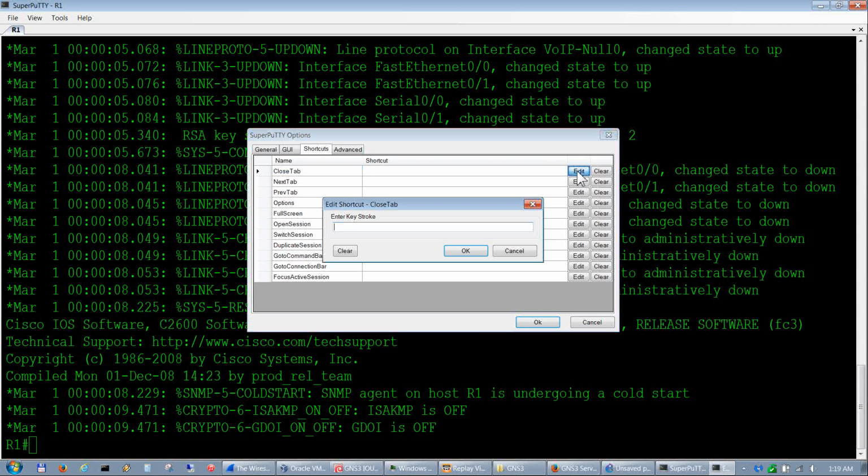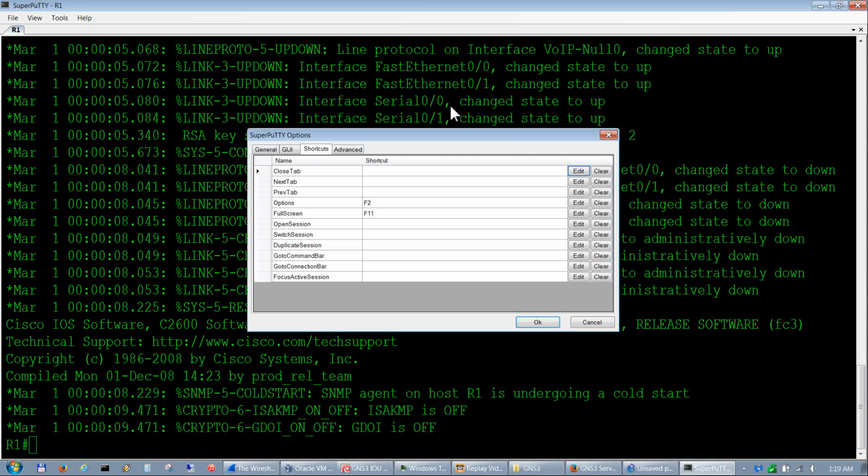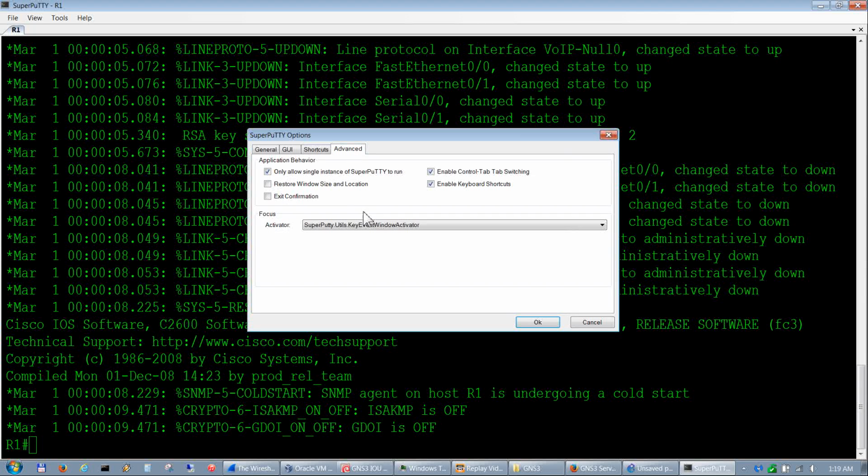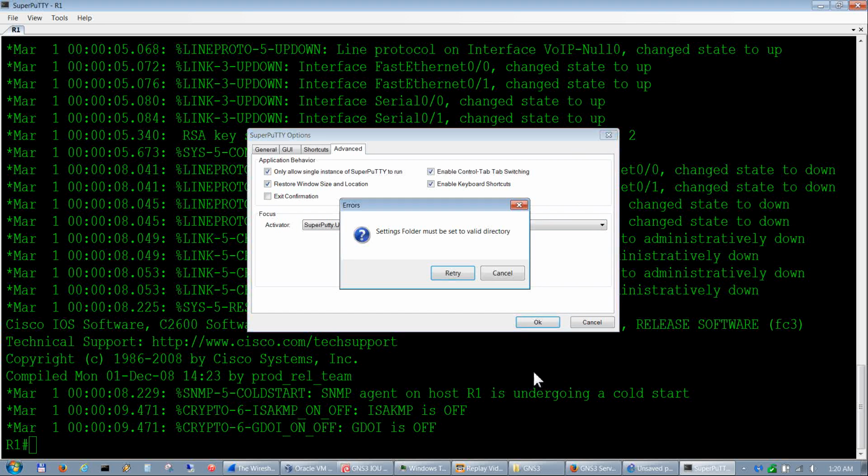To do that, you just click Edit and then enter the keystroke. The only other thing I do is I check this Restore Window Size and Location. Like I said, if you want it to come up full screen, you can.